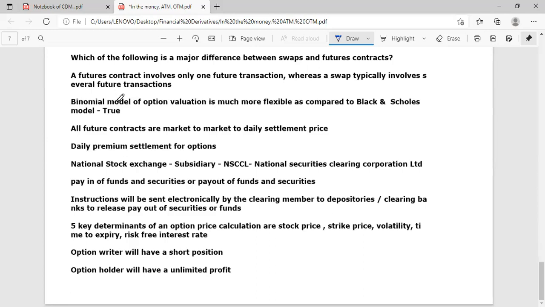What is the binomial model of option valuation? This is more flexible as compared to the Black and Scholes model. It's true. All future contracts are marked to market to daily settlement prices. What is marked to market?